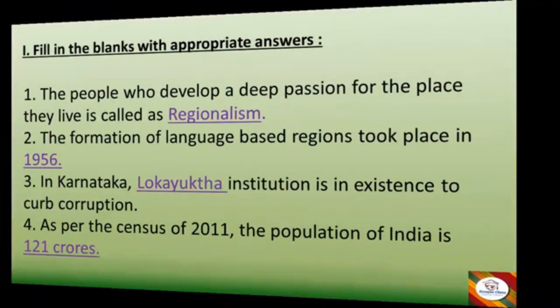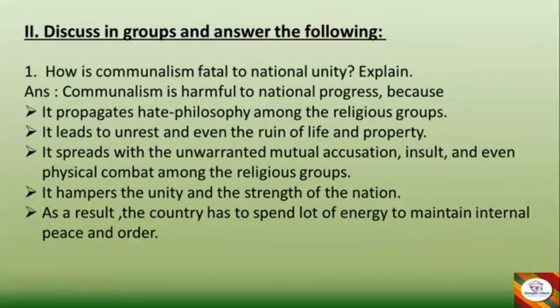Now let's go ahead for question and answers. First question: How is communalism fatal to national unity? Explain. Answer: Communalism is harmful to national progress because it propagates philosophy among the religious groups. It leads to unrest and even ruins the life of people and property.